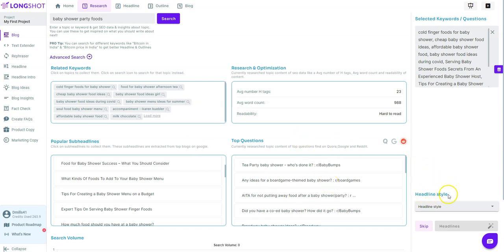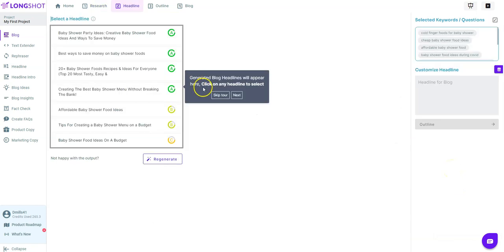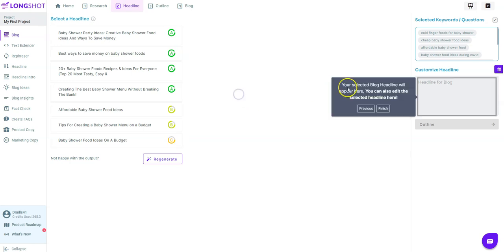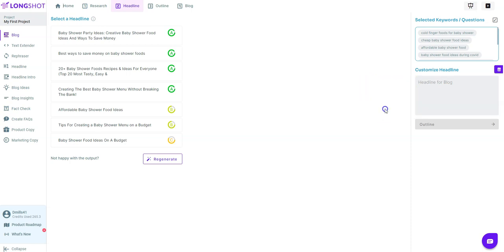So now we can go with a headline style, and we can select it's a call to action, description, or listicle. And I'm going to go with just a descriptive, and we're going to go click on the headlines button now. And it's going to go out there and do its thing. Okay, so the generated blog headlines will appear here. Click on any of the headlines to select. And then you have the headline for the blog. You can select these. You can also edit the selected headlines here.